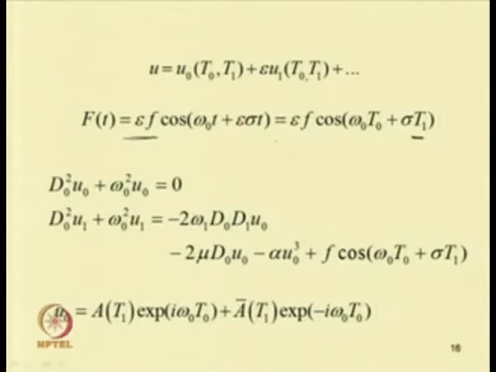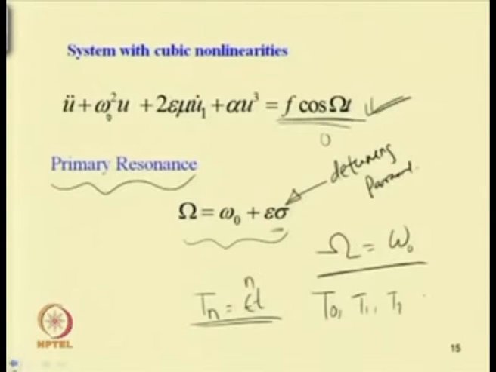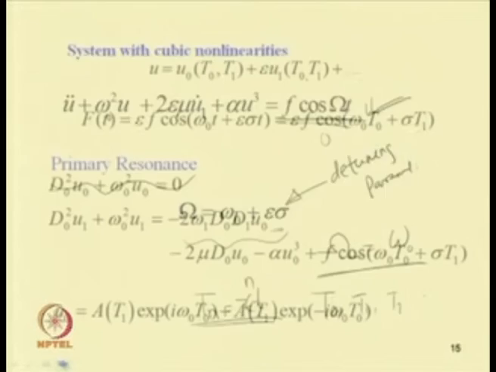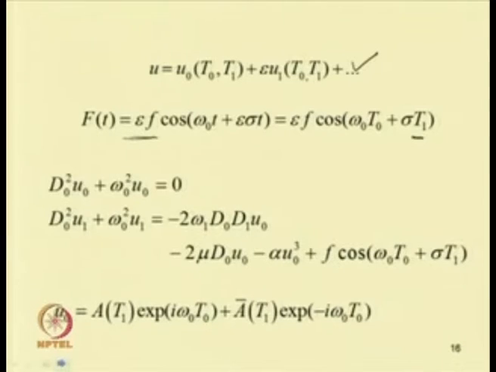Now, substituting this in the original equation and substituting d by dt equal to D 0 plus epsilon D 1, and the higher order derivatives can also be written in terms of T 0 and T 1.